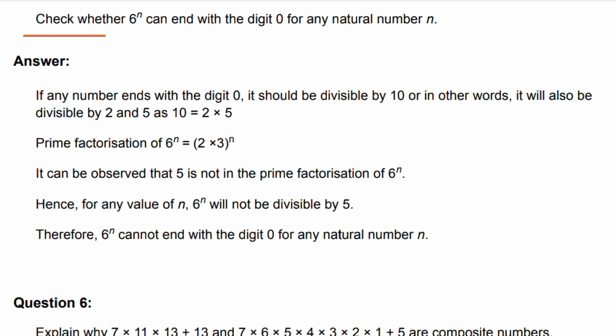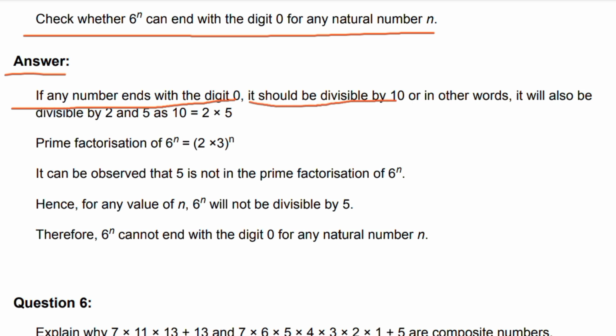Question 5. Check whether 6 power n can end with the digit 0 for any natural number n. Answer: If any number ends with the digit 0, it should be divisible by 10, or in other words, it will also be divisible by 2 and 5, as 10 is equal to 2 into 5.